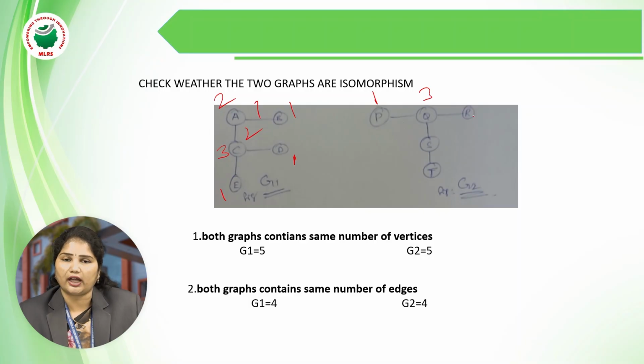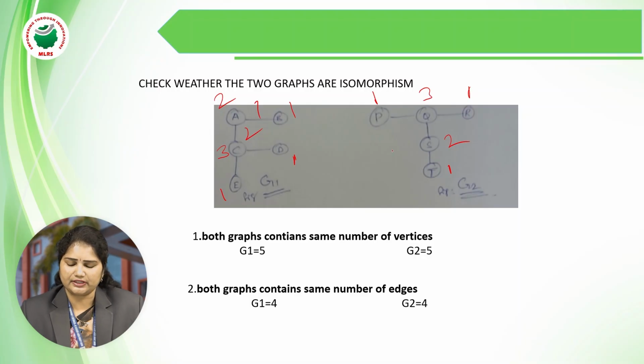The degree of R is 1, as only one edge is connected. The degree of S is 2, and the degree of T is 1, as there is only one connection.